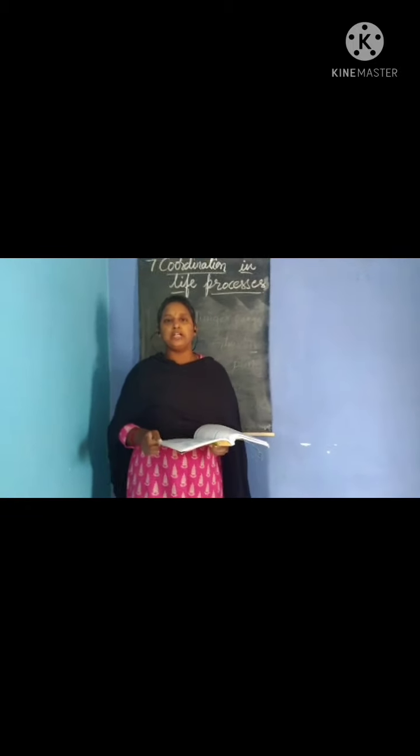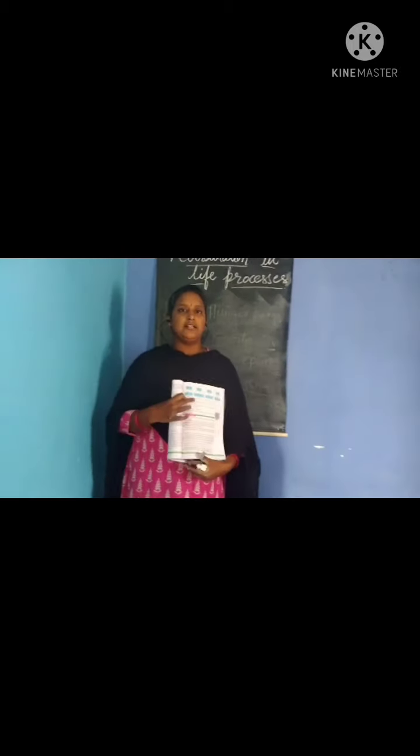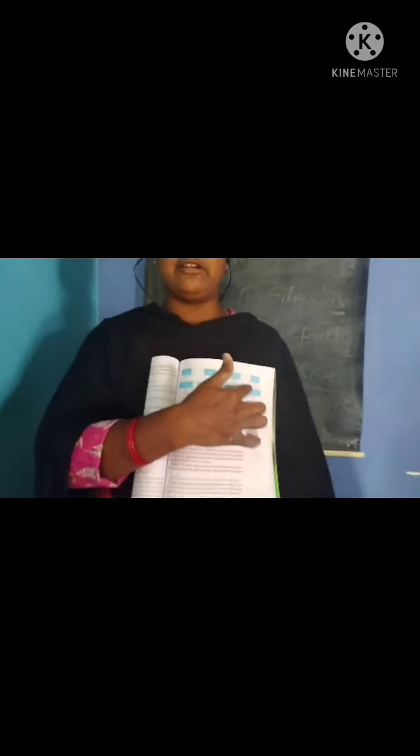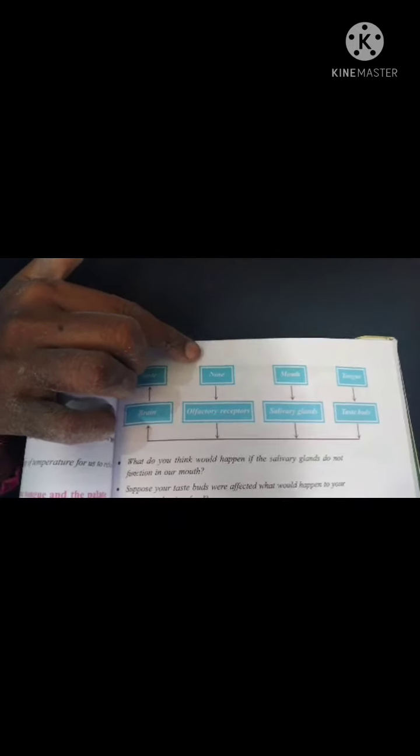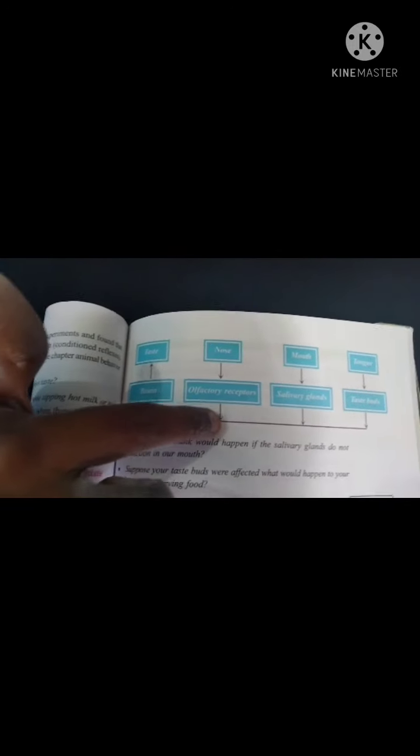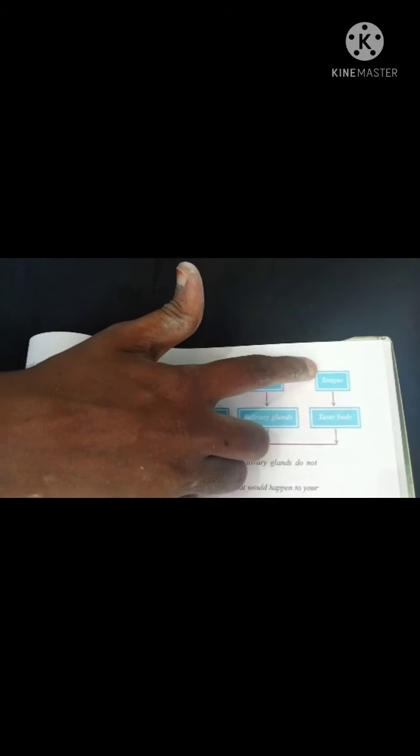Coming to page number 149, we have the flow chart. This flow chart is very important. You should practice this flow chart. From the tongue, the taste is produced. This taste goes to the brain and nose. These are responsible for the smelling sensation because of the presence of olfactory receptors. And then nostrils, mouth. This mouth produces salivary glands which can know the taste, whereas the tongue consists of taste buds. So this flow chart is important.